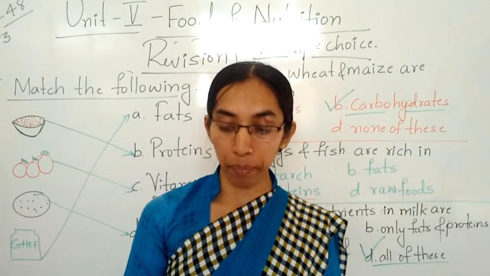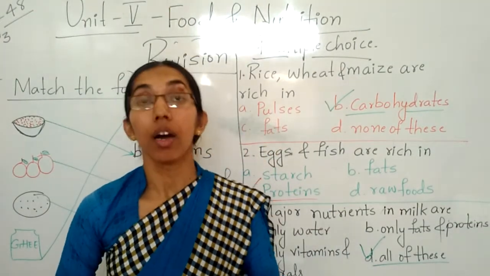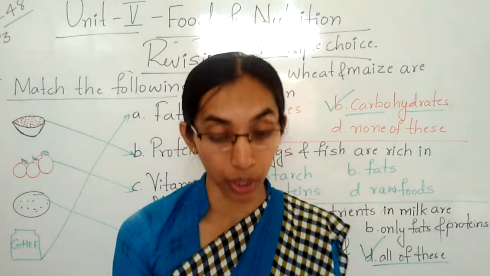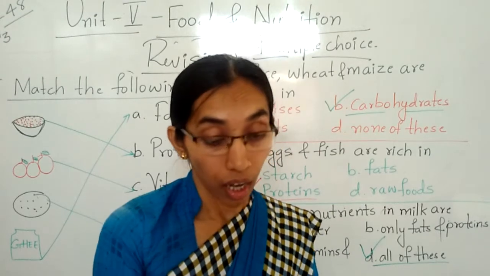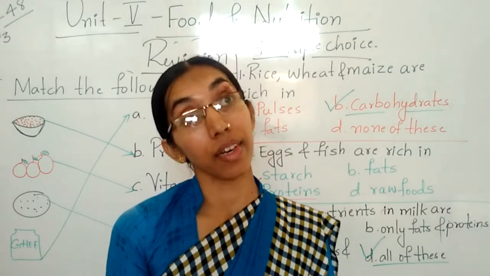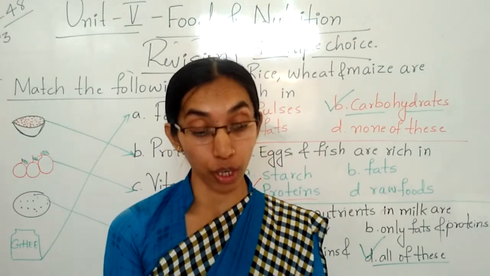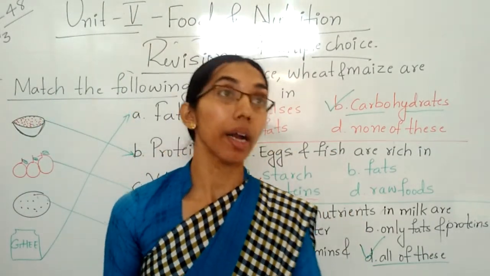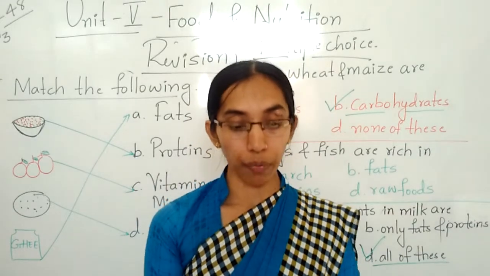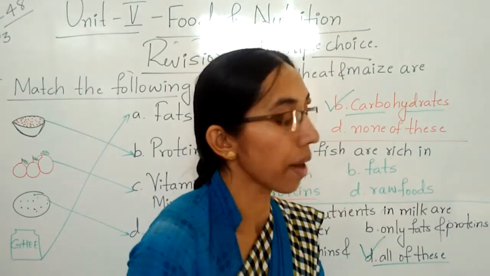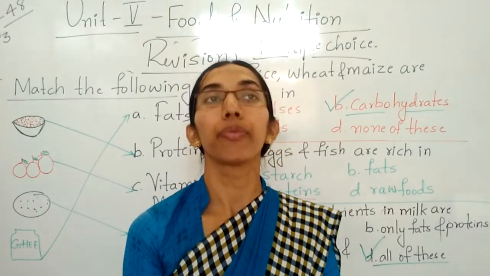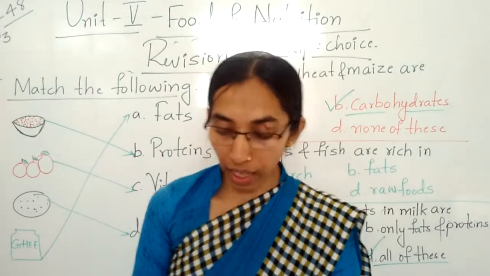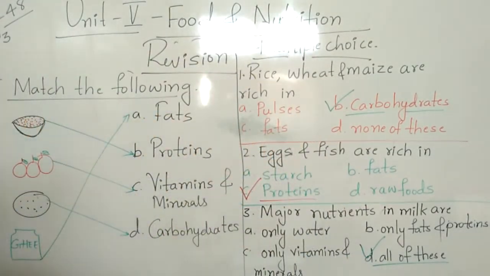Last one, vitamins and minerals are called protective food, because they protect us from diseases and also it is essential for proper functioning of our body. So we have to eat vitamins and minerals food. Clear, children? So these are some scientific questions, children.